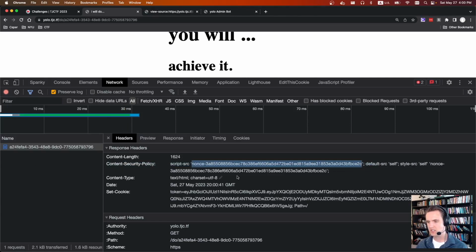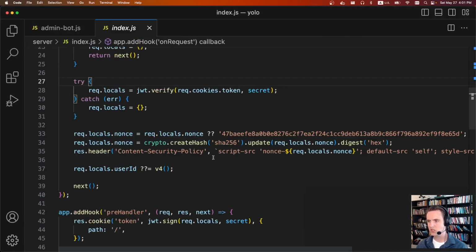So for this challenge, basically we need to be able to guess or brute force or bypass this nonce somehow. To do this, if we go to the server file that was included, you'll find this nonce generation code. Basically what it's going to do is if there's an existing nonce that already exists, use it. Otherwise, for example, if you're a new user, you're going to use this as your starting nonce.